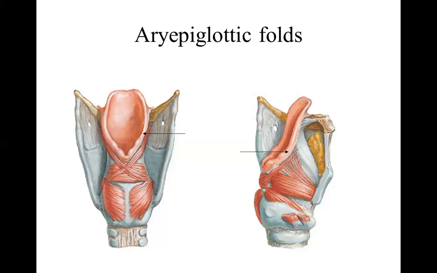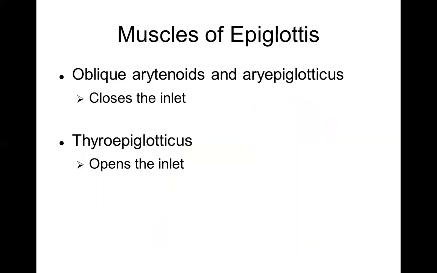Part of the muscle which is on the outer surface of the larynx, the cricothyroid muscle, has been cut. You can see the cuttings. Oblique arytenoids and aryepiglotticus muscle close the laryngeal inlet. Thyroepiglotticus muscle opens the inlet.